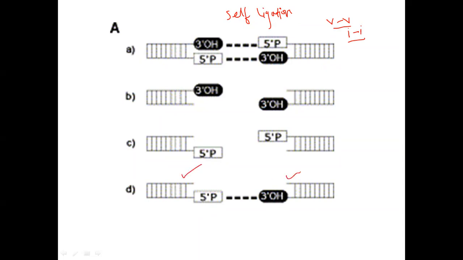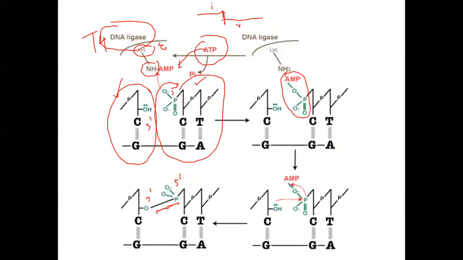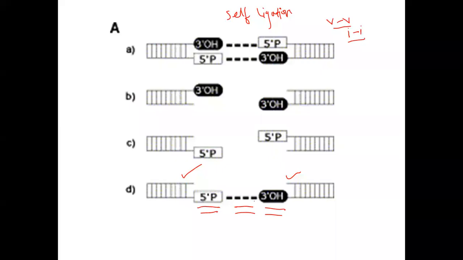Sometimes one insert has a 5 prime phosphate and the same insert also has a 3 prime hydroxyl, because each nucleotide has both phosphate and hydroxyl. So when the same insert ends come close to each other, they form the linkage, like I have shown here. Or if two vector molecules come close to each other, they may also form this kind of linkage. So this can also produce self ligation.